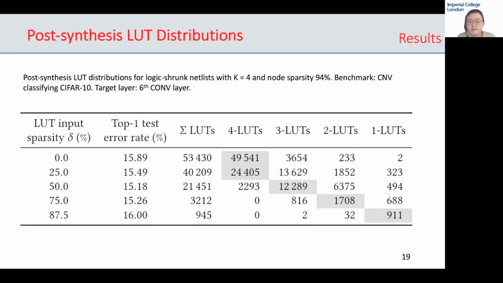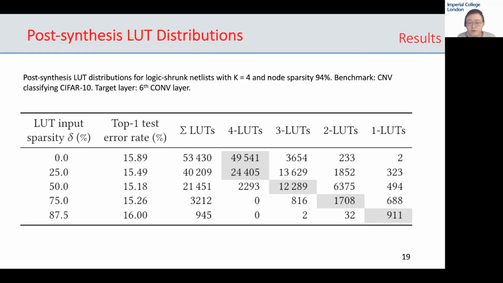In order to better understand the source of our area savings, we inspected the post-shrinkage distribution of LUT sizes. This table shows the breakdown in LUT sizes across logic shrunk netlists, with more aggressive logic shrinkage towards the bottom. The majority of LUT counts per row is shaded in gray. We can see that there is a downward and rightward shift in LUT counts, meaning that logic shrinkage automatically searches for sparse netlists which use smaller LUTs.